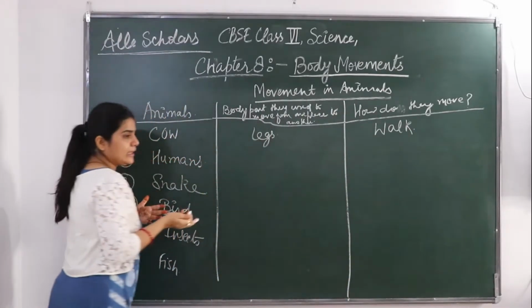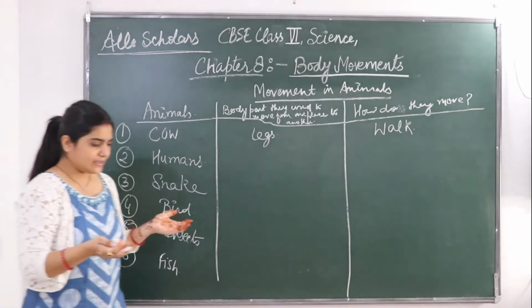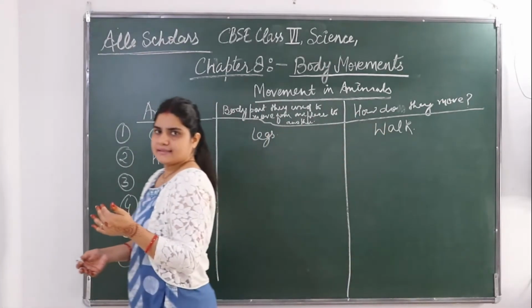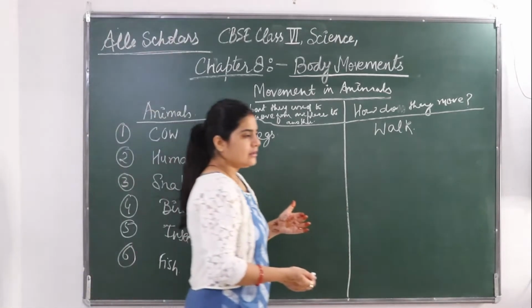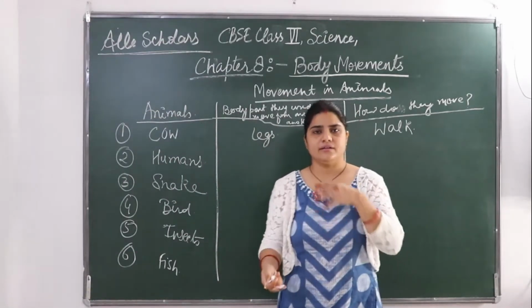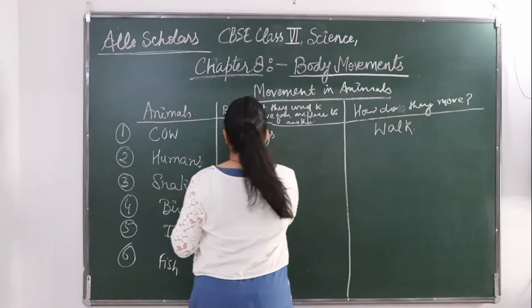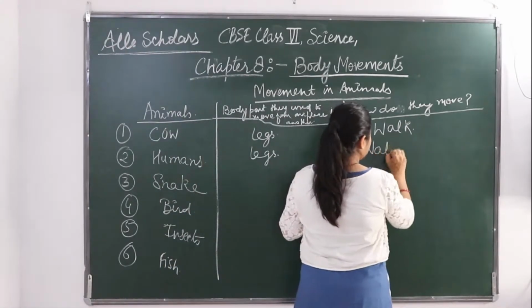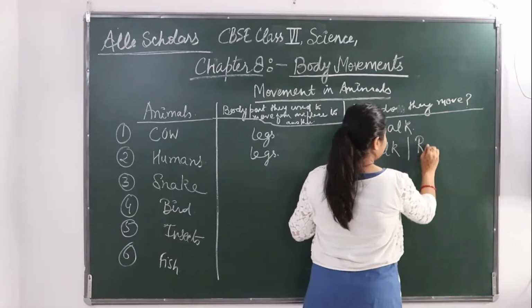Humans, we human beings, how do we move from one place to another? If I have to move somewhere, I am using my legs. I can walk or I can run. So humans are also using legs. They can walk or they can run.